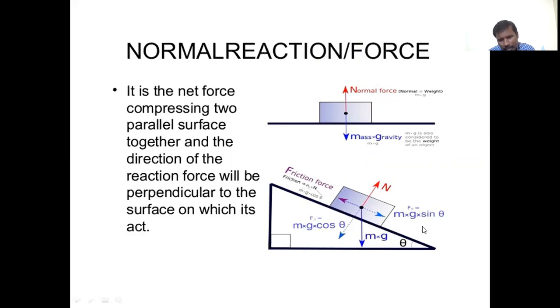The mg sin theta is what moves the body in the downward direction, and the frictional force, which balances mg sin theta, acts opposite to the motion of the body. The weight of the body, mg, acts vertically downward, and mg cos theta is balanced by the normal reaction.